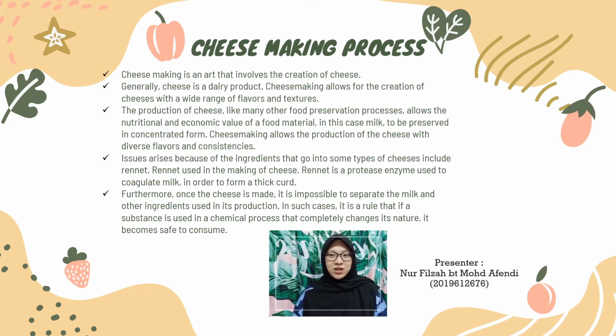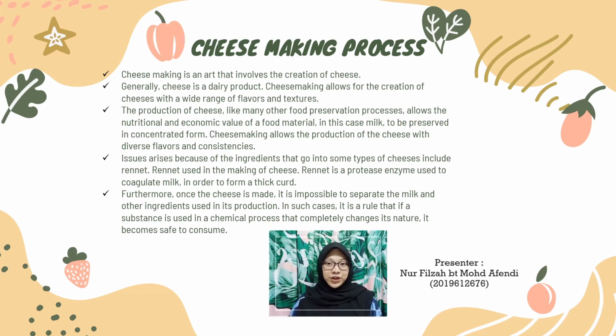Most cheese makers use rennet, lactic acid, or plant extract to speed up the curdling process, such as vegetable rennet made from wild artichokes, fig leaves, safflower, or melon. The production of cheese, like many other food preservation processes, allows the nutritional and economic value of a food material, in this case milk, to be preserved in concentrated form. Cheese making allows the production of cheese with diverse flavors and consistencies.